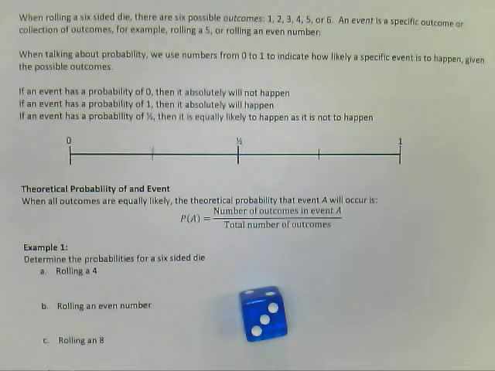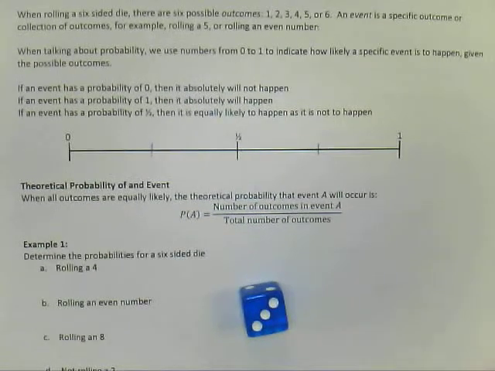And when we're talking about the probability of an event, we're always going to have a number from 0 to 1. So this number will describe how likely or unlikely it is for something to happen. Probability of 0 means that it absolutely will not happen. It is impossible for this thing to happen. Probability of 1 means that it absolutely will happen, that there's no way that thing could not happen.